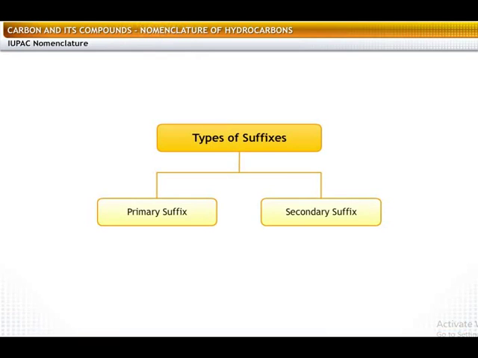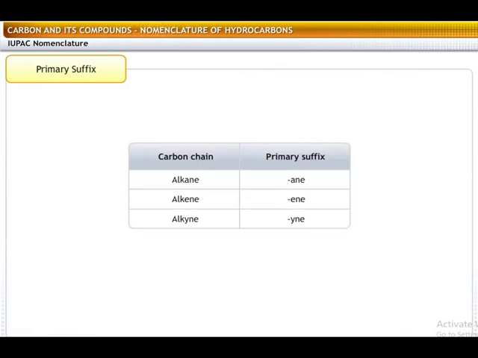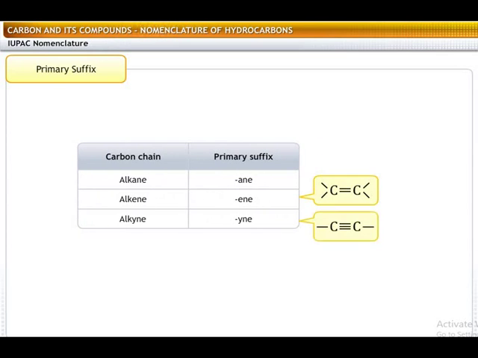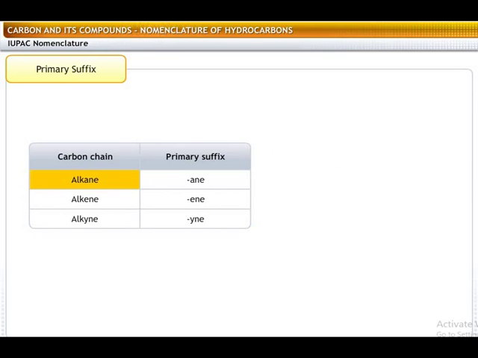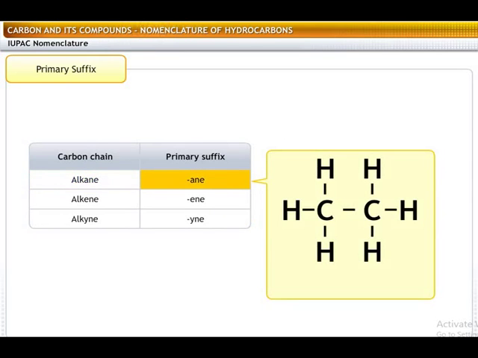The phrase which indicates the nature of a functional group in the molecule is called a suffix. There can be 2 types of suffixes, primary and secondary. A primary suffix is added to the root word to indicate saturation or unsaturation in the carbon chain. Hydrocarbons that contain double and triple bonds are known as unsaturated hydrocarbons. For saturated hydrocarbons, the primary suffix "ane" should be added.